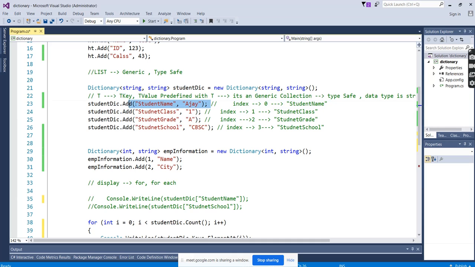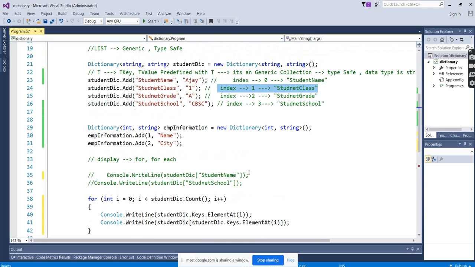Okay, this is the first key and value. Internally it keeps this key at the index of 0, and the second key at the index of 1, because it will help when we are displaying everything. When we want to iterate, internally it will create these values and iterate over them: first value index 0, second value index 1, third index 2, and the fourth index 3.